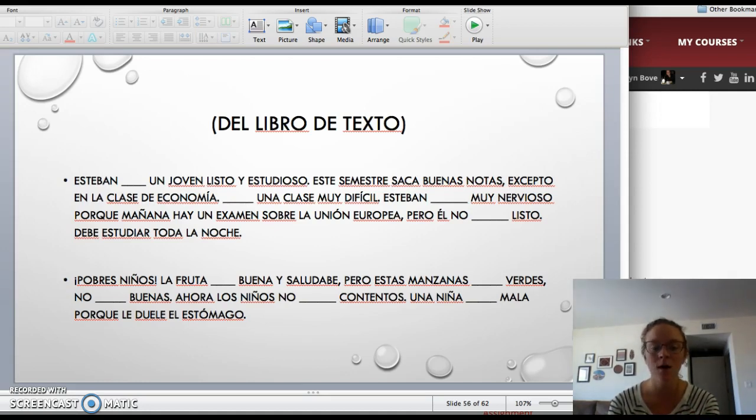So we're going to first read the whole paragraph to make sure that we understand what's going on. Esteban, un joven listo estudioso. Este semestre saca buenas notas, excepto en la clase de economía, una clase muy difícil. Esteban, muy nervioso porque mañana hay un examen sobre la Unión Europea, pero él no listo. Debe estudiar toda la noche.